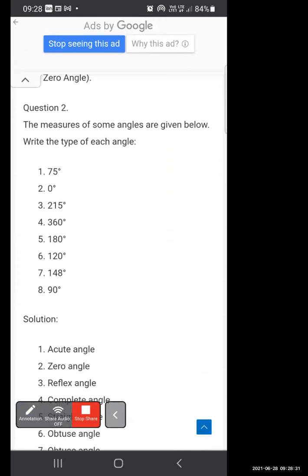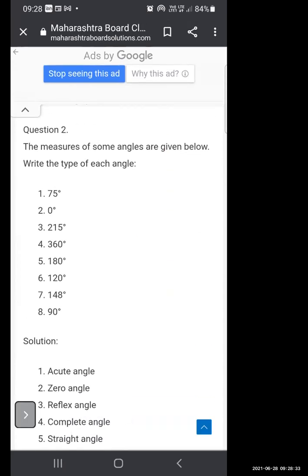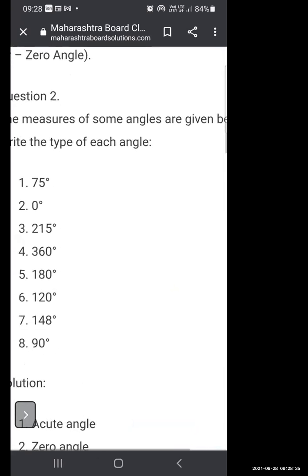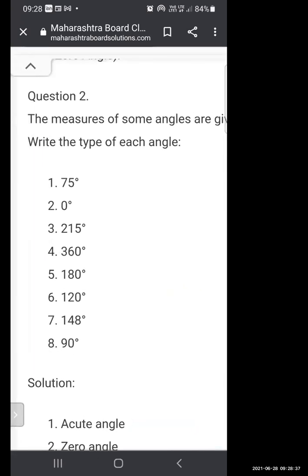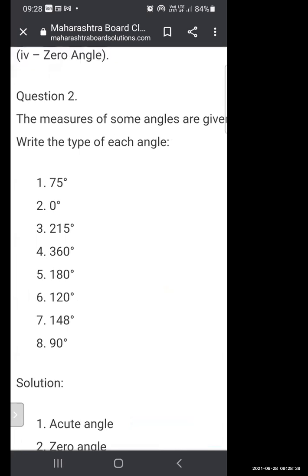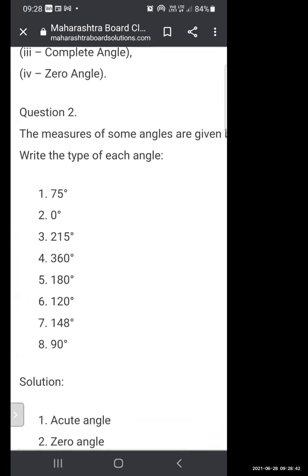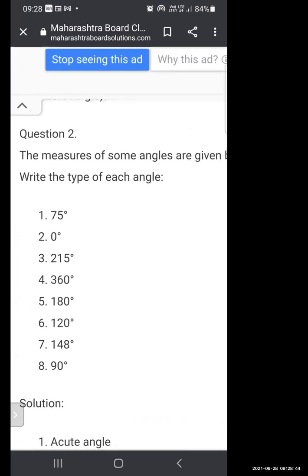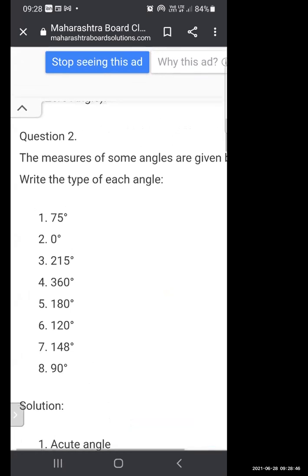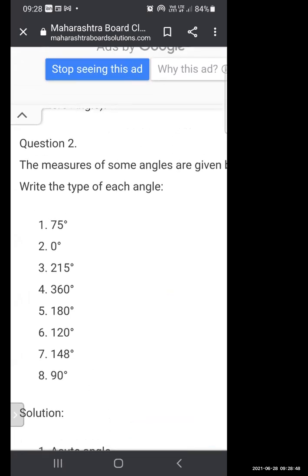Now the measures of some angles are given below. Write the type of each angle. Which type of angle is this? Okay, now 75 degree. Okay.